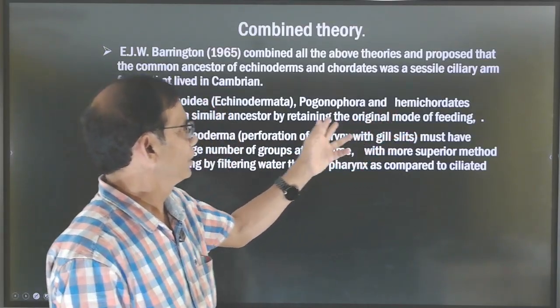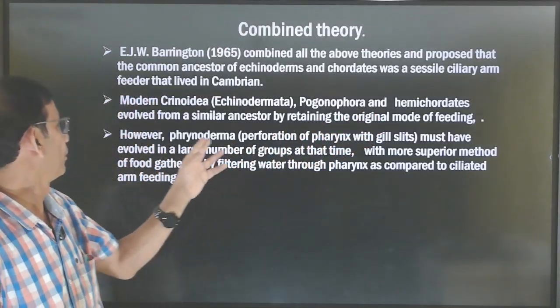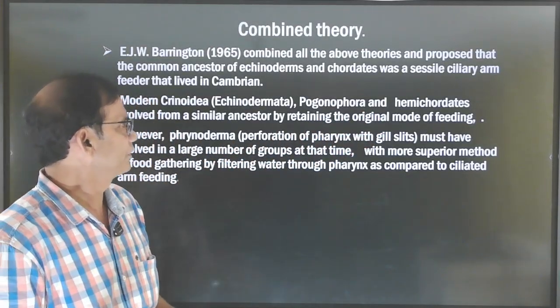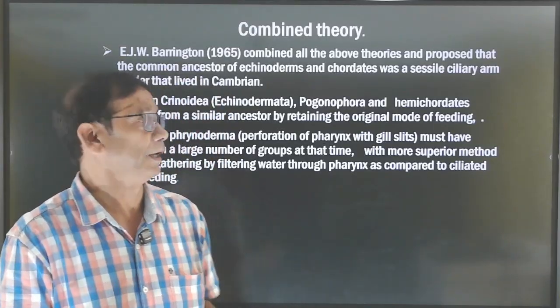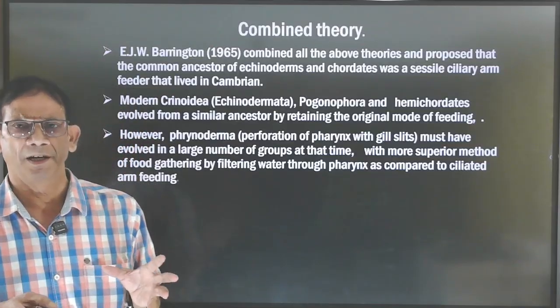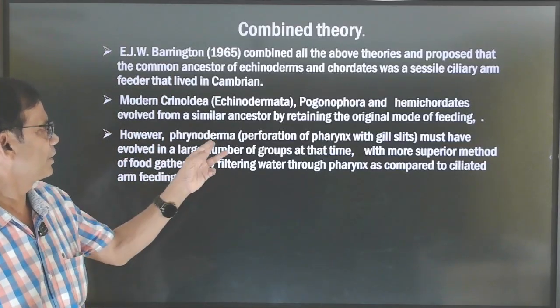And hemichordata, we know, is a subclass of protochordata. They evolved from the same ancestor and have a similar mode of feeding. Beside this, Pharyngotremy.